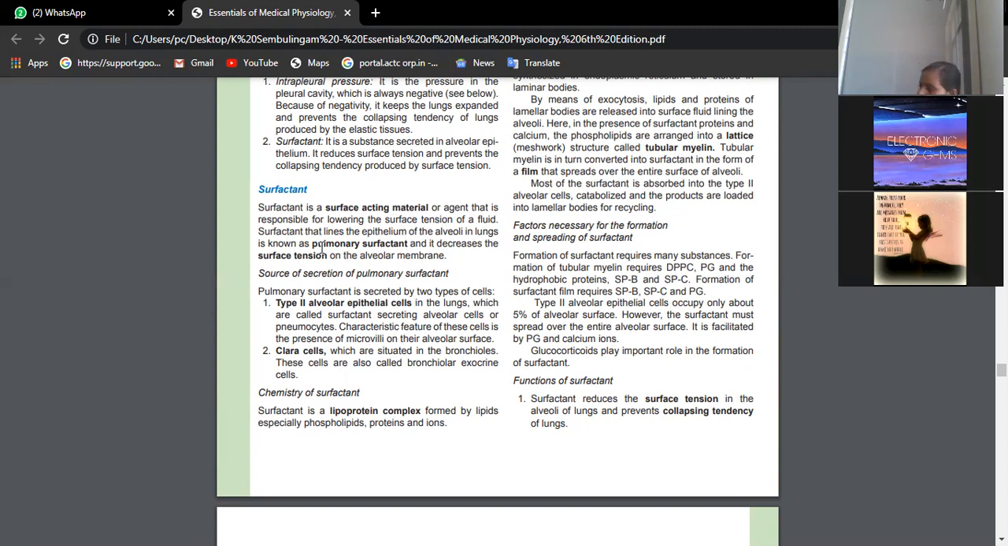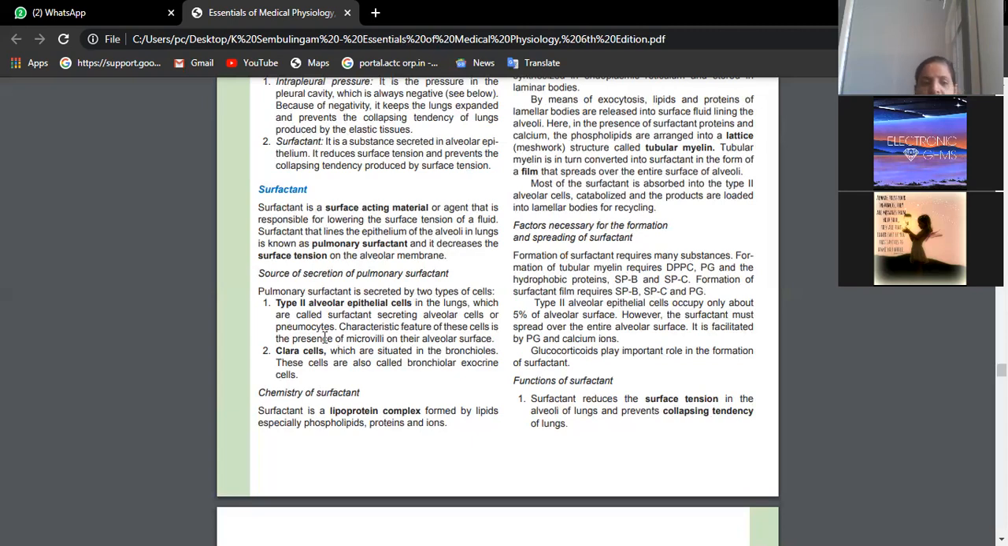What is the lining epithelium of the alveoli? What type of cells do we find in the alveoli? Ritika? Simple squamous. Very good. Simple squamous epithelium. Okay, so inside the lining of the simple squamous epithelium, we have the surfactant, which reduces the surface tension. Like when we discussed in histology, this point you have to write in histology also.